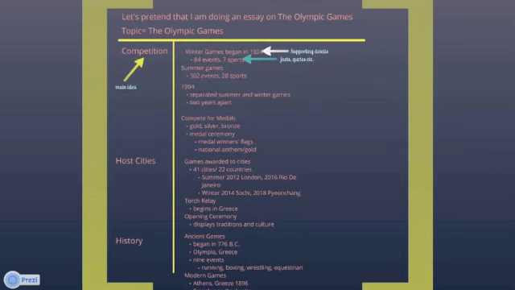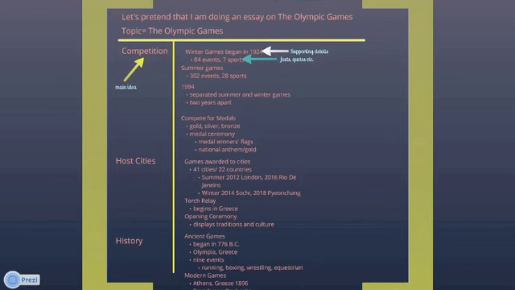So here is an example T-chart. I think these are nice and easy, but you could also use an outline. So again, going back to this make-believe idea that I'm going to write an essay on the Olympic Games, you'll see that I've got my main ideas off to the side of the T-chart, and I've decided that I'm going to focus on competition, host cities, and the history of the Olympic Games. And then you also see that I've got supporting details, and then I've got facts and quotes that are going to back those up. So this is an example of a T-chart.